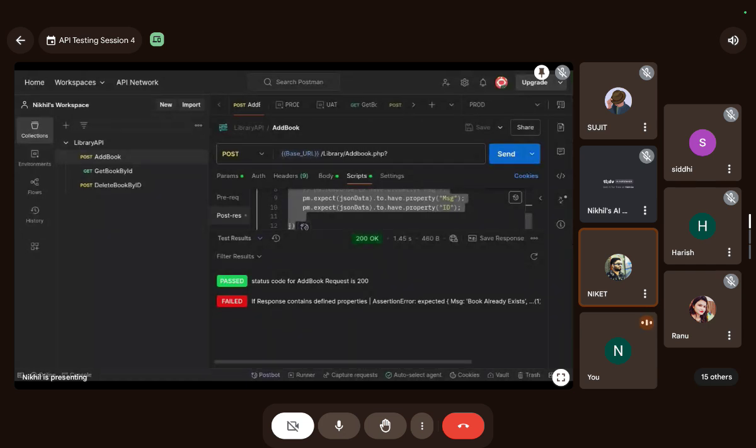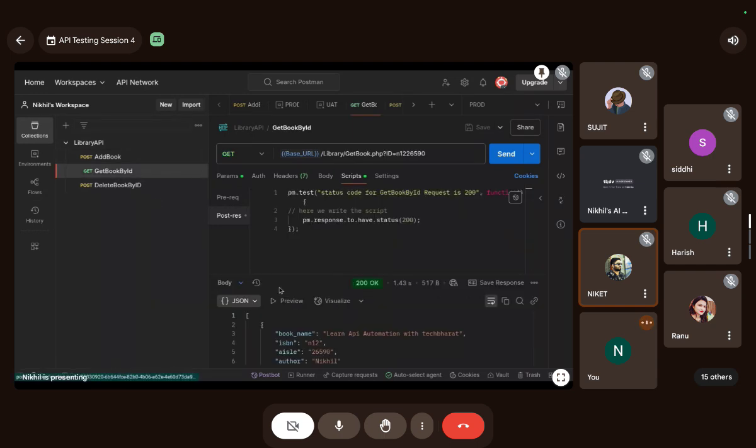You can get this from the documentation of Postman, but you should know how to implement this. You should know which script is used for what. Obviously you need not cram these. You can Google everything, but still you should have a basic knowledge of this. Okay, so I have copied this, and we will check.